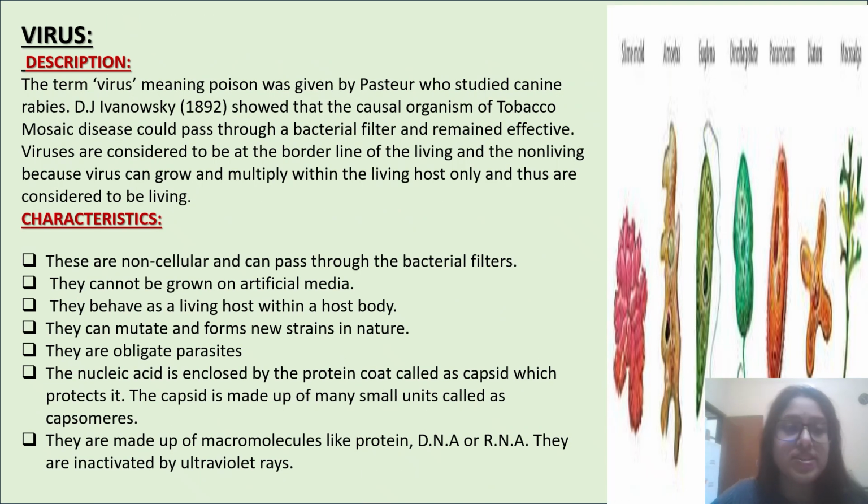Next, what is virus? Description. The term virus, meaning poison, was given by Pasteur, who studied canine rabies. D.J. Ivanovsky showed that the causal organism of tobacco mosaic disease could pass through a bacterial filter and remain effective. Viruses are considered to be at the borderline of the living and the non-living because a virus can grow and multiply within the living host only and thus is considered to be living.